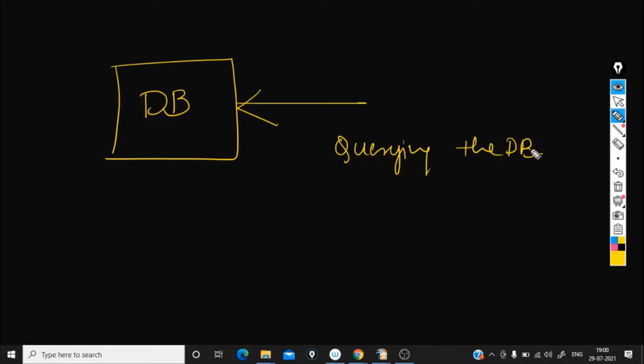In the same way, when I want to query the data in the DB, you need to have a query language. Most DBs can understand a language called SQL, Structured Query Language. In the next videos, we will be learning this language. I'm really super excited for this.